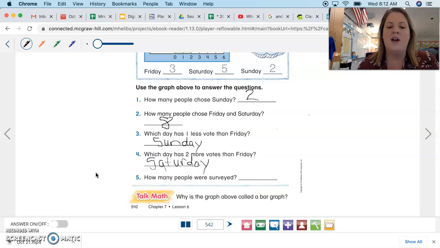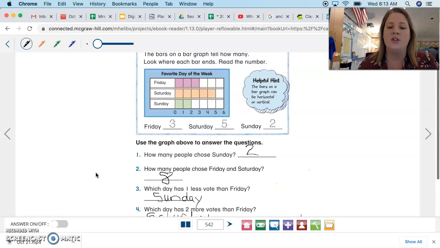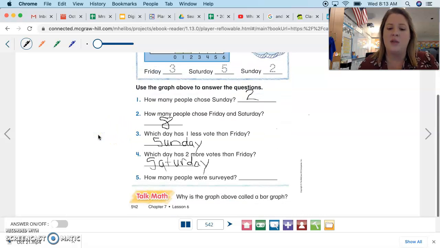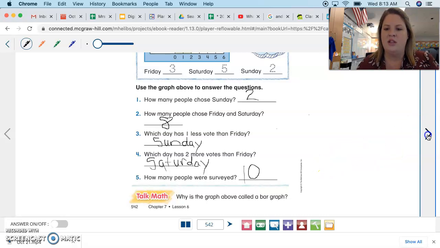Now I'm on number 5. It says how many people were surveyed? So we're going to count all of the boxes that are colored. 1, 2, 3, 4, 5, 6, 7, 8, 9, 10. 10 people were surveyed in all. So we're going to come down here to the last one, for number 5, excuse me, and we're going to write number 10. Okay? All right, we're going to go to the next page.